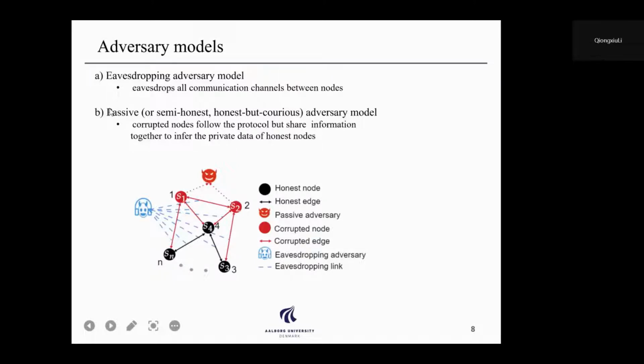The second model is the so-called passive, or semi-honest, or honest-but-curious adversary model. It classifies the nodes into two different kinds. One is the so-called corrupt nodes, and the rest are the so-called honest nodes. It assumes that these corrupt nodes follow the protocol, but they will share information together to infer the private data of the rest of the honest nodes.